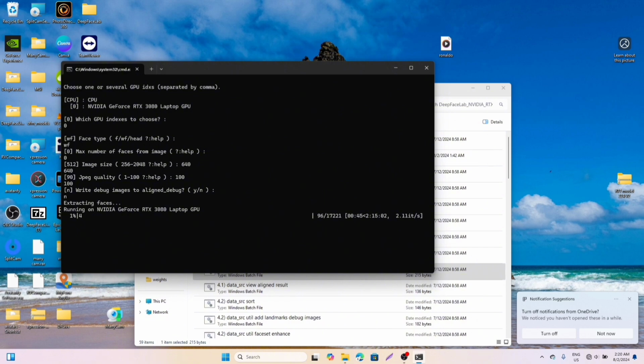Okay, so this is how you do it. Your JPEG quality should always be at 100 for the meantime when you're starting your video.